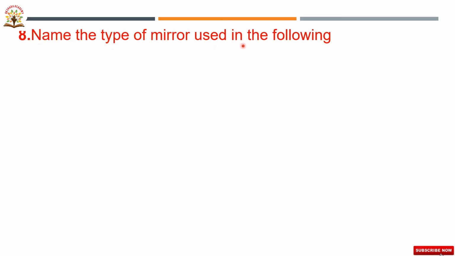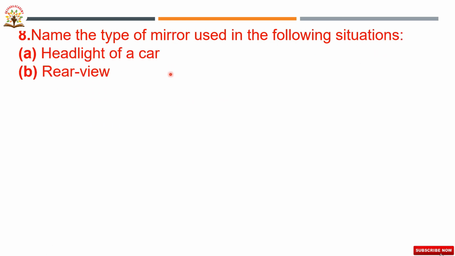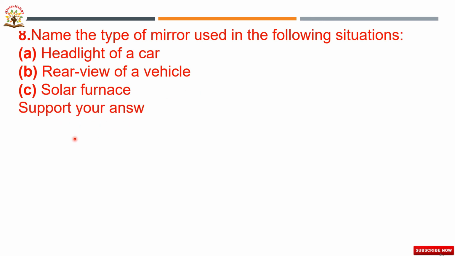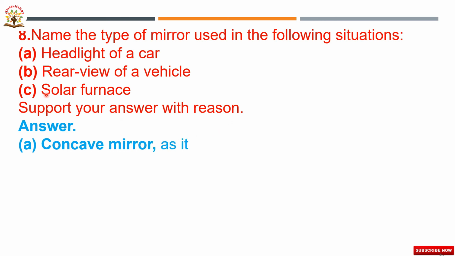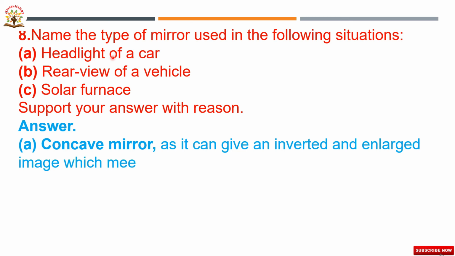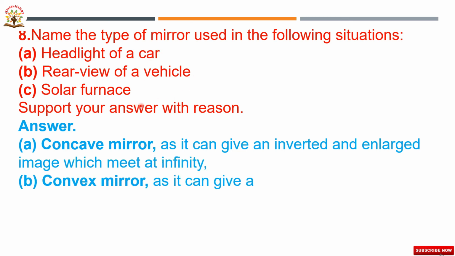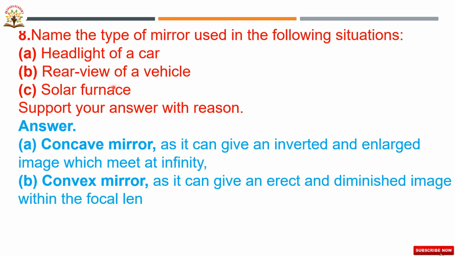Go to the next question, the 8th one. Name the type of mirror used in the following situations: headlight of a car, rear view of a vehicle, and a solar furnace. Support your answer with a reason. Here in this question, they have given three situations. One is the headlight of a car, the rear view of a vehicle, and a solar furnace. Which type of mirror is used for these three situations?